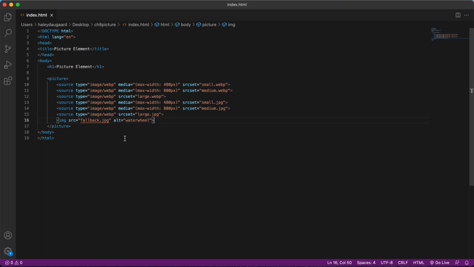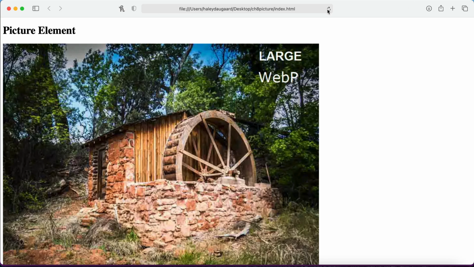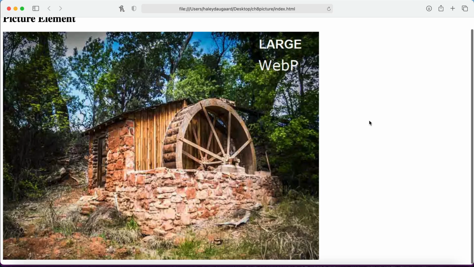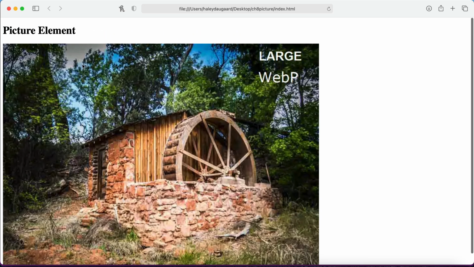So we'll go ahead and save, and we'll open our browser back up and refresh the page. And as you can see, we've got the large image and we've got the WebP image. So my browser does support the WebP format. But if your browser doesn't support WebP, it will say JPEG here instead to indicate that it's using that JPEG image, because that's how they're labeled in those files.